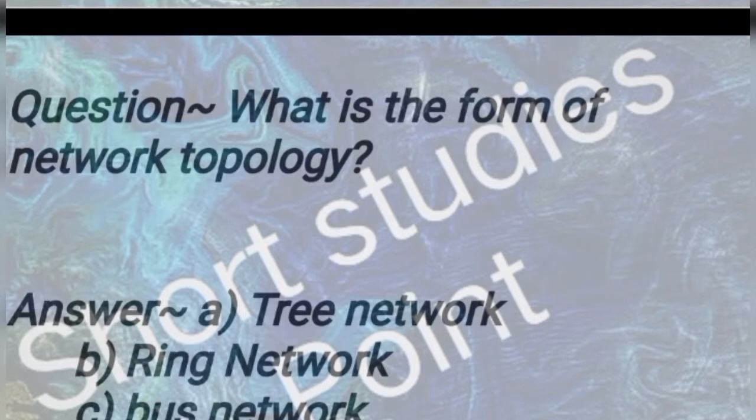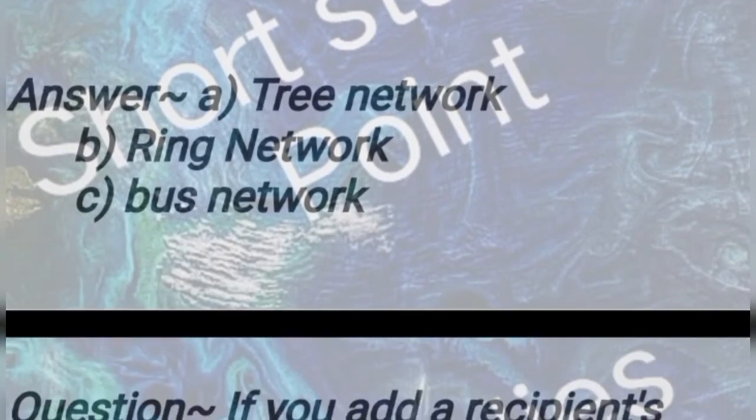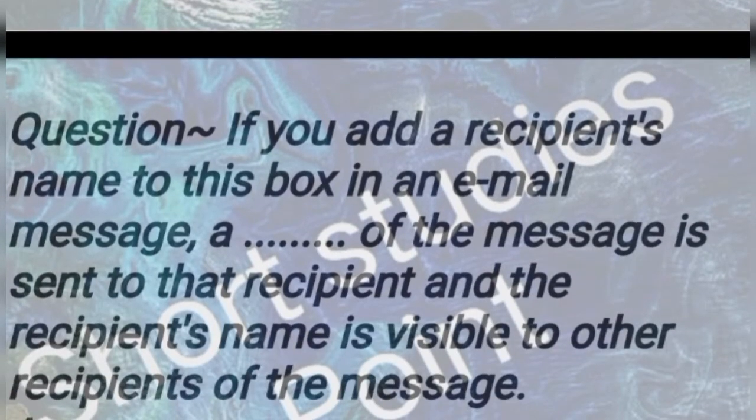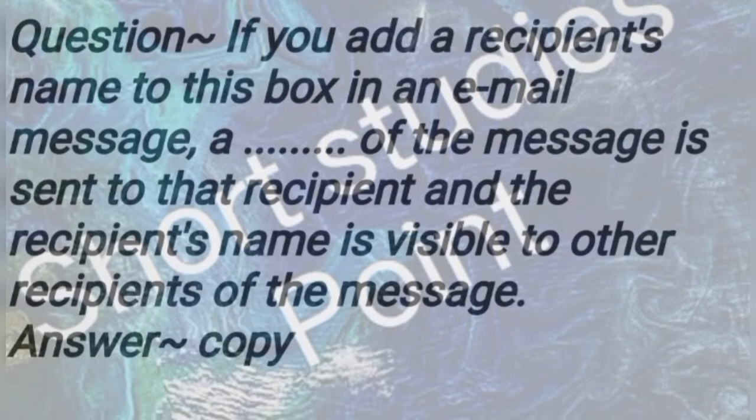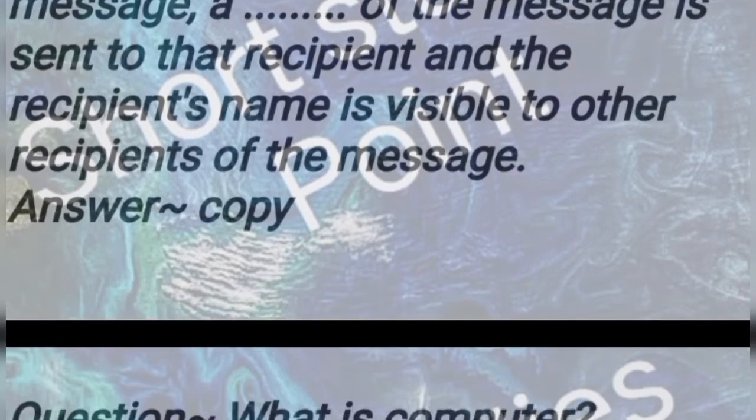Next question: what is the form of network topology? Answer: three forms. First, tree network; second, ring network; and third, bus network. Next question: if you add a recipient's name to the Cc box in an email message, a copy of the message is sent to that recipient and the recipient's name is visible to other recipients of the message. Answer: when we copy it.